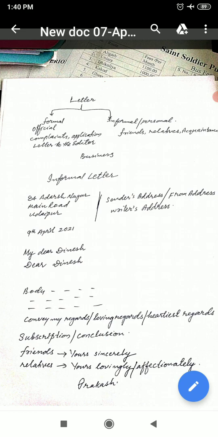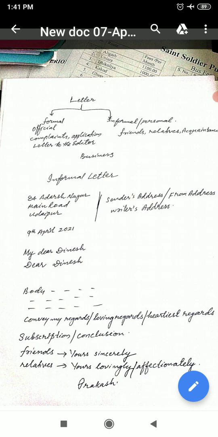And if you want to avoid my, then write Dear Dinesh. In that condition, you have to write D capital for Dear. D must be capital for Dinesh because it is a proper noun. Proper nouns are written in capital letters. That means we have to start the proper noun with a capital letter.